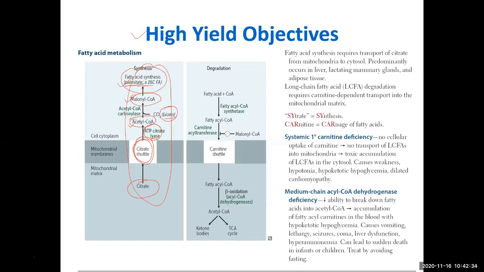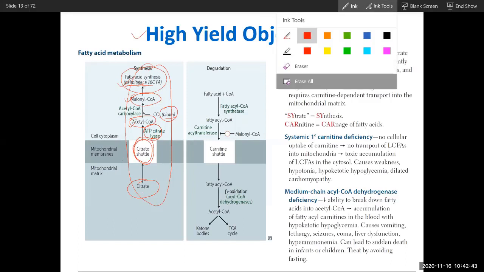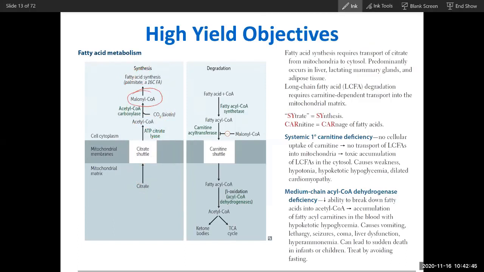Now, after fatty acid synthesis, we will talk about fatty acid breakdown. In fatty acid synthesis, malonyl coenzyme A is produced. This happens during the fed condition, and it inhibits fatty acid degradation. You can see malonyl coenzyme A inhibits this.